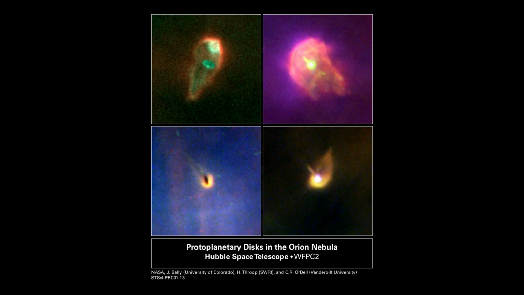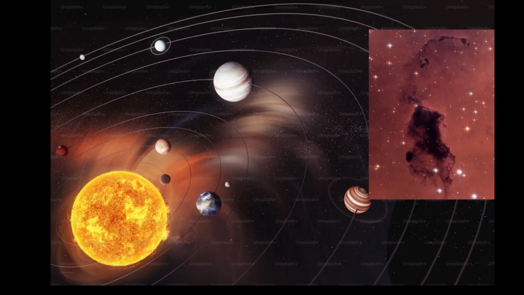Here is some evidence that supports the nebular hypothesis. Observations of young stars, particularly in regions like the Orion Nebula, have revealed the presence of protoplanetary disks, structures of gas and dust believed to be remnants of the original cloud from which planets form, aligning with the nebular hypothesis. The nebular hypothesis is supported by observations of star formation in other galaxies, where similar nebulae are observed to form around young stars.